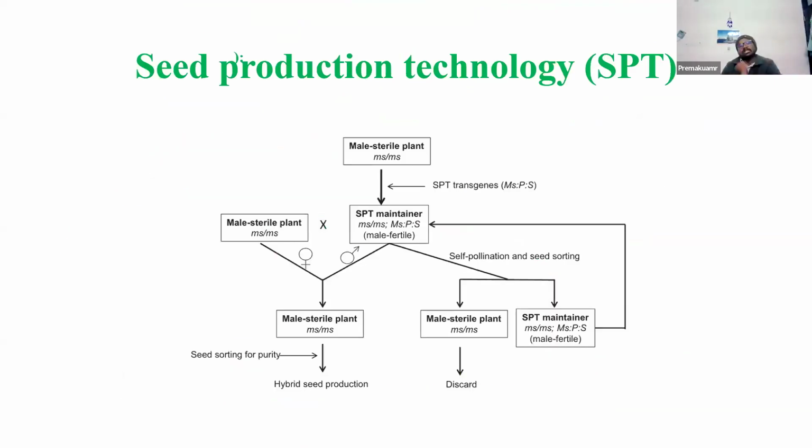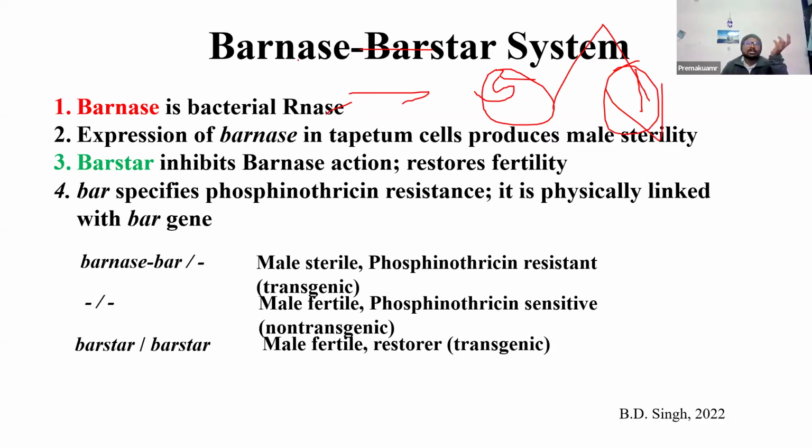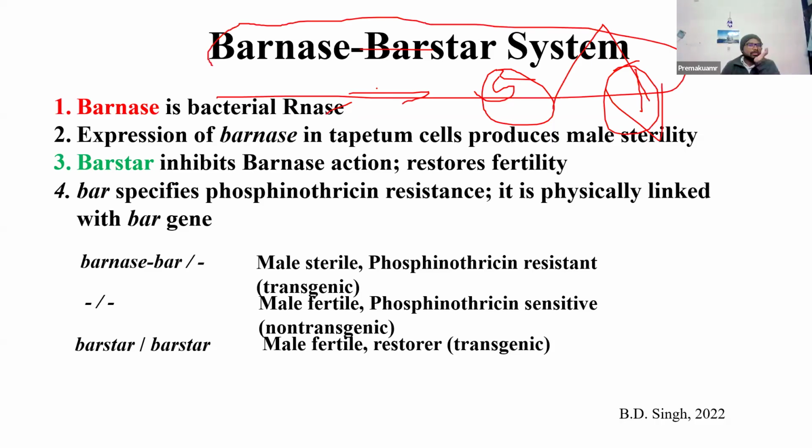Because in the male sterility system present naturally in Brassica, there is a high percentage of self pollination and a low frequency of sterility. There are several problems in the natural system. That's why a very efficient system called the Barnase and Barstar system was developed.